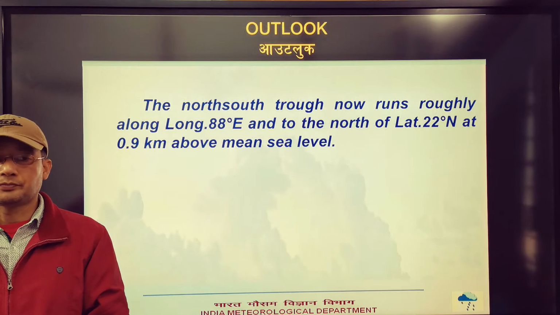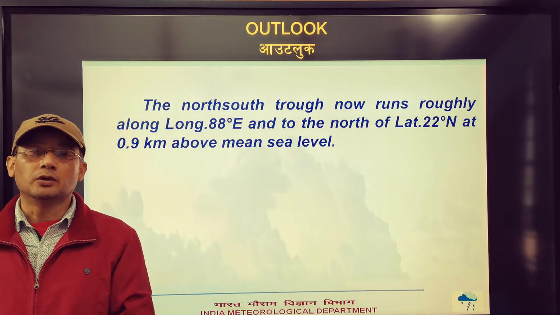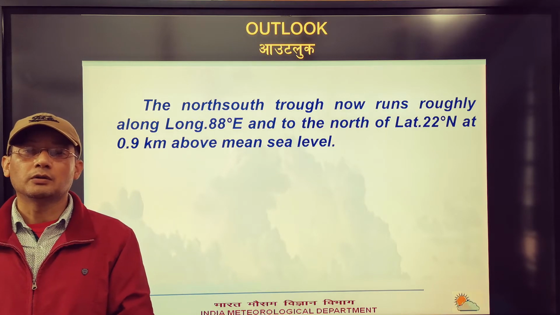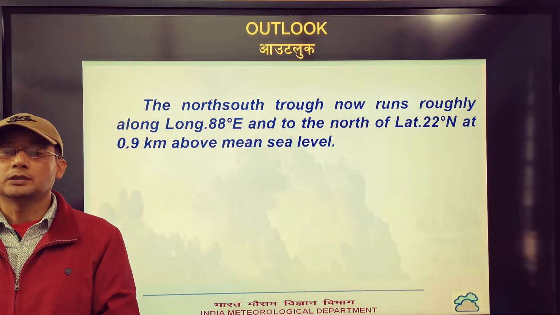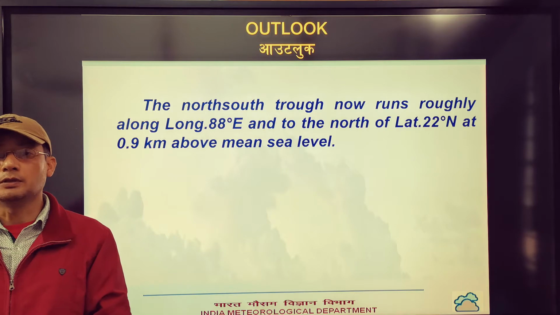Next, outlook for the next few days. The north-south trough now runs roughly along longitude 88 degrees east and to the north of latitude 22 degrees north at 0.9 kilometers above mean sea level.